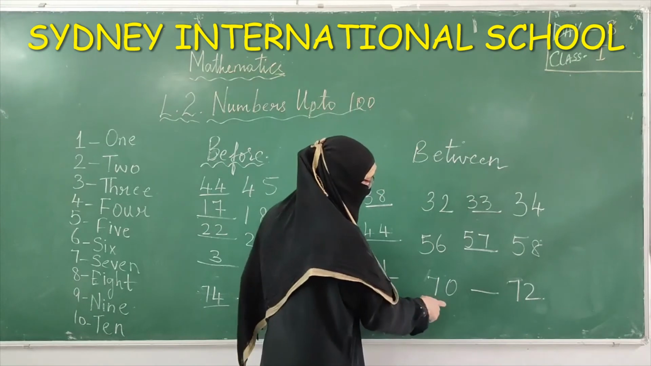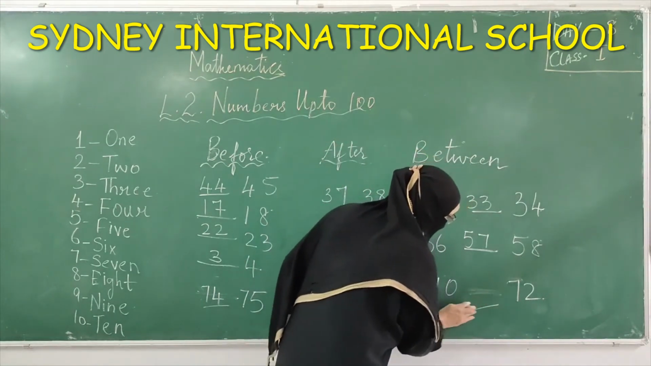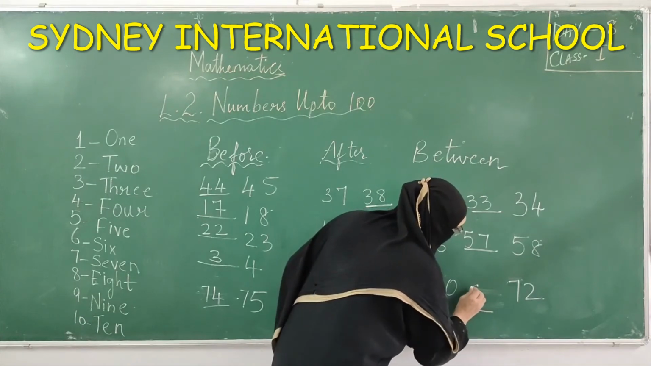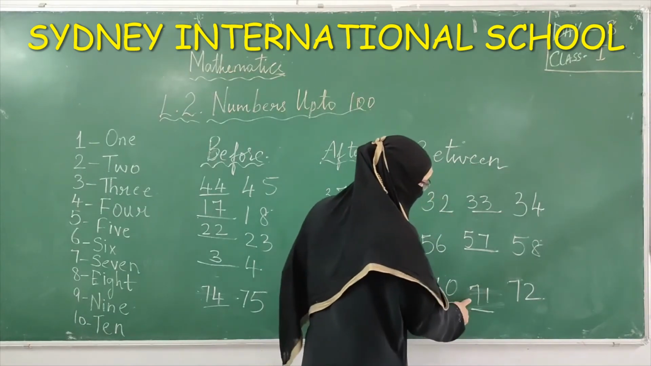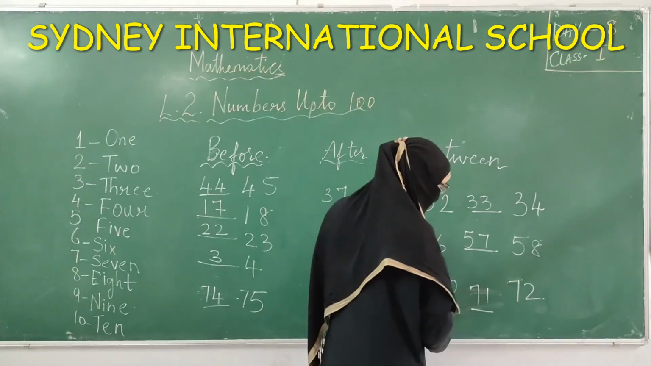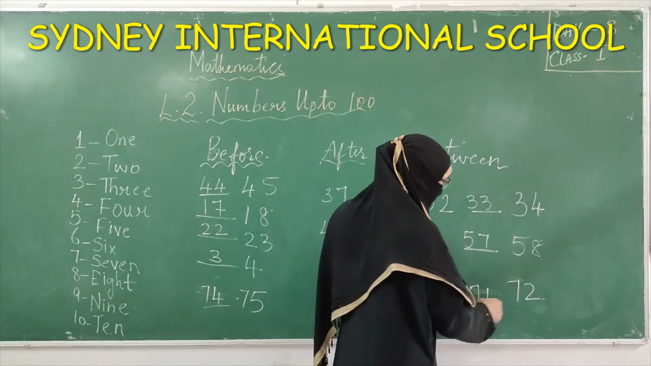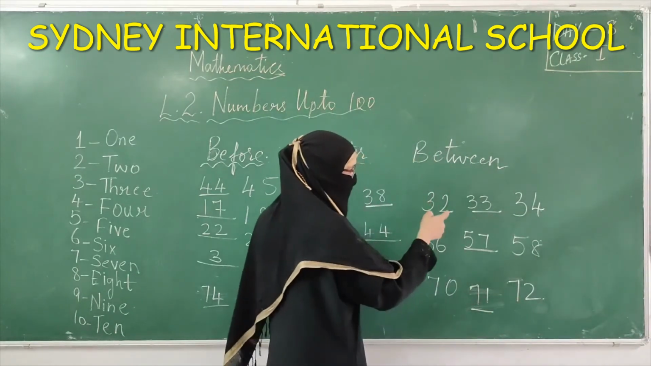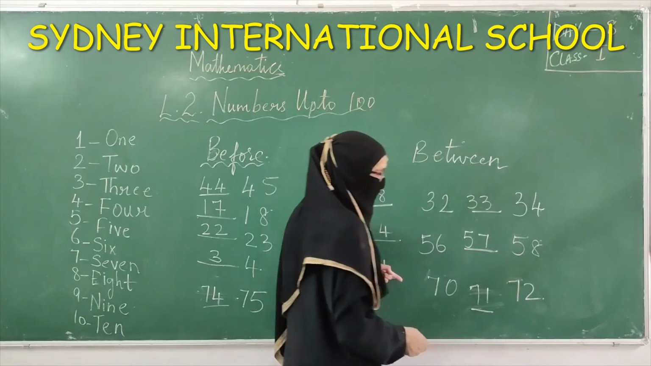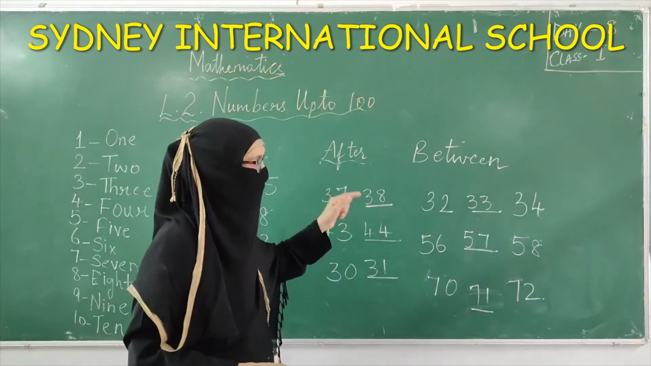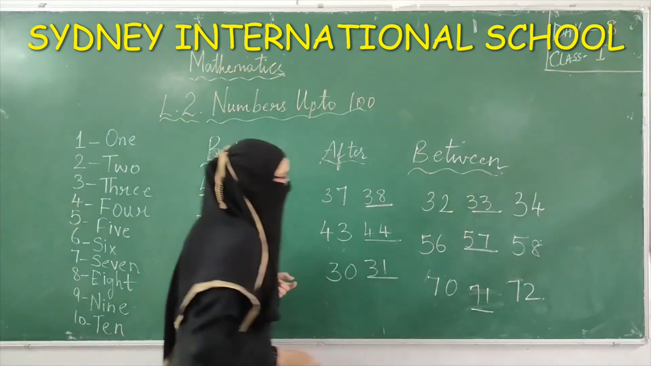Now the number 70. What comes after 70? After 0 comes 1. 70, 71, 72. You have to read in this way and check whether they are in order or not. 70, 71, 72. 32, 33, 34. So when you are reading the numbers, they will be in order. Then you can check that your answer is right. Hope you all understood what is between.